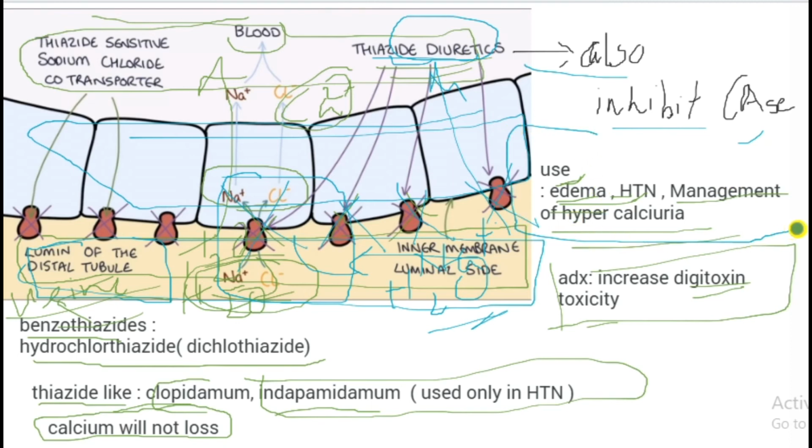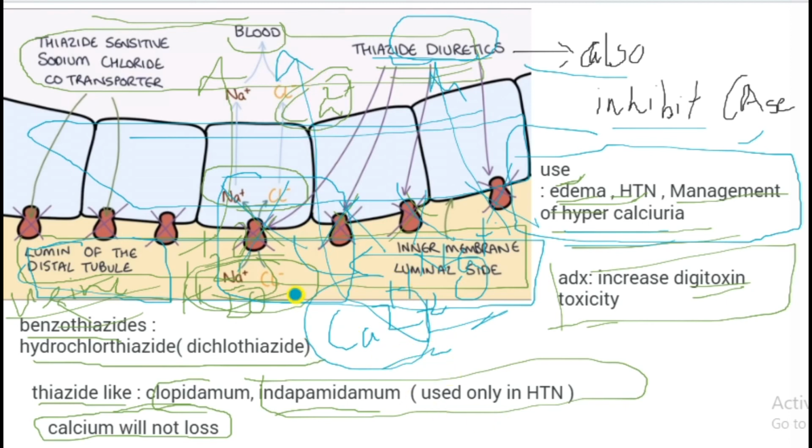The uses of thiazide diuretics: in edema, to relieve the edema; in hypertension; and in the management of hypercalciuria, because they keep calcium in the blood. There is no loss of calcium when we use thiazide diuretics, but there is a loss of calcium when we use loop diuretics, as an example.